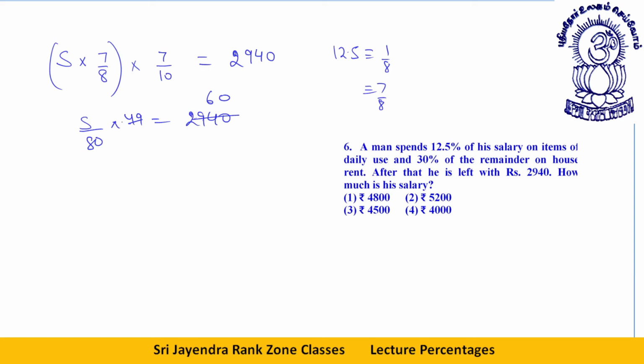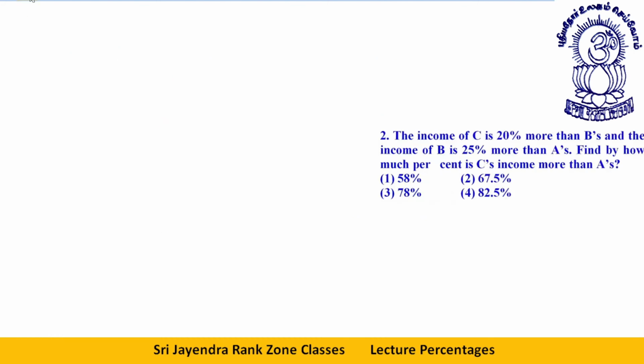50 minus 1. 50 into 6 is 300, minus 1 into 6, that is 6. 300 minus 6 is 294. This is the basic way of doing the calculation. 60 into 80 comes out to be 4800. So this is your answer, my dear students. I hope it must be clear to all of you. Okay, let's move to the next one. I'll try to do that also fast.